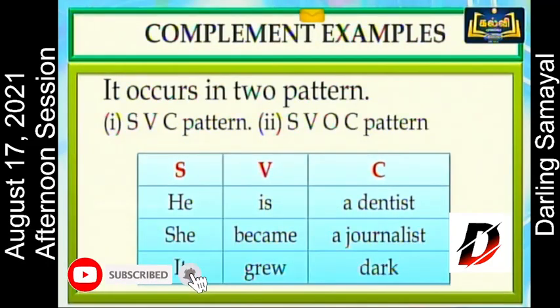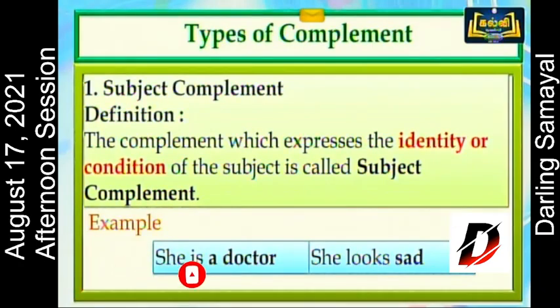So some other complement examples: it occurs in two patterns, SVC pattern or SVOC pattern. Let's check first SVC pattern examples. He is a dentist. She became a journalist. It grew dark. These are examples for the SVC pattern. Then we'll move on to the next type of complement, that is subject complement. The complement which expresses the identity or condition of the subject is called subject complement. Example, she is a doctor.